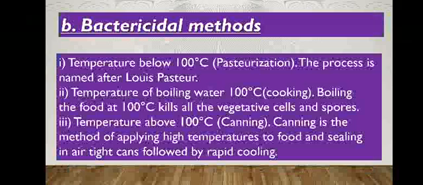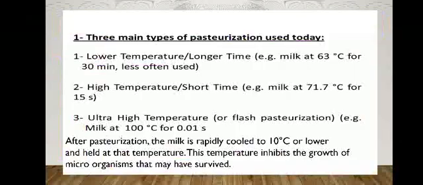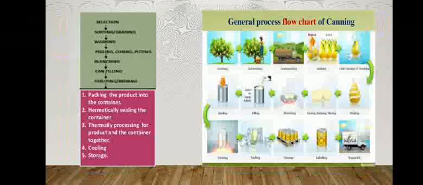Then next is the temperature of boiling water, that is 100 degrees, that we have already studied in the cooking process. Then the third one is the temperature above 100 degrees Celsius, and the example given is the canning process. Then we can go through the details of the canning process. These are the steps in the canning process.